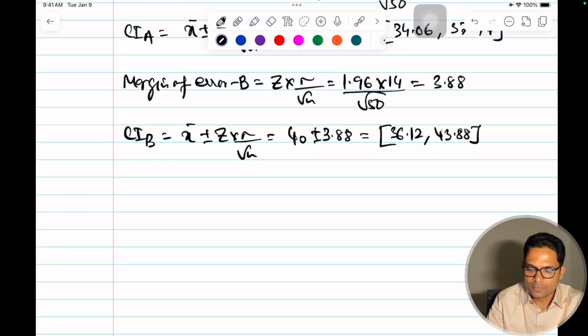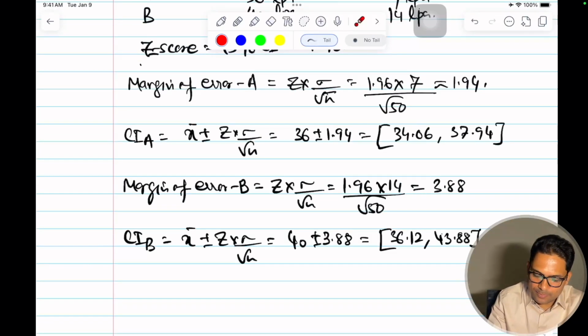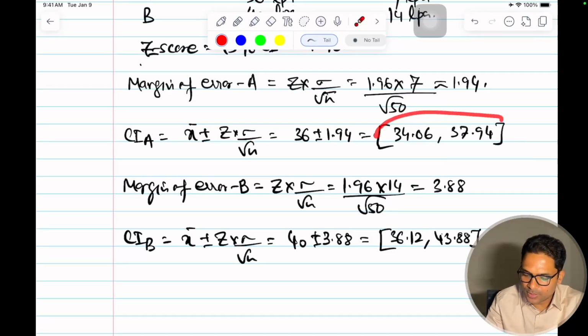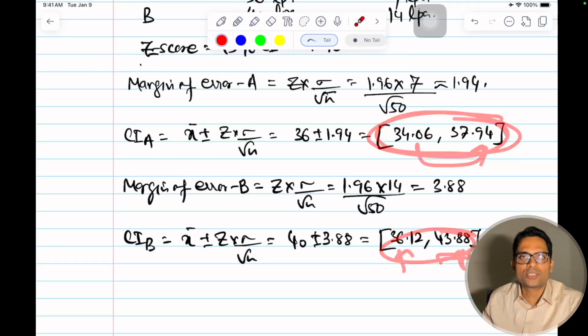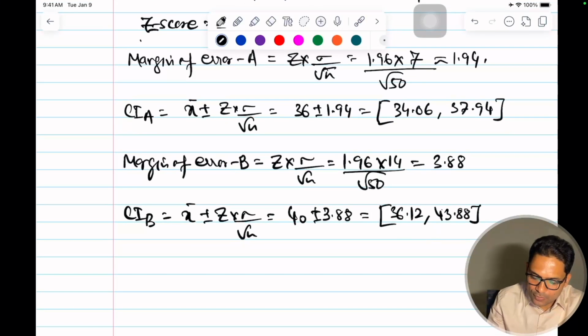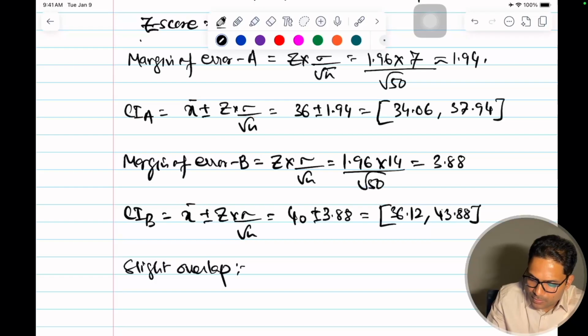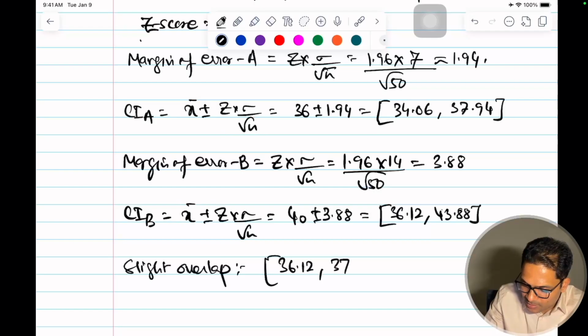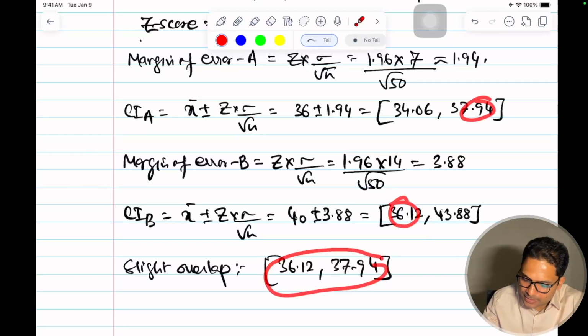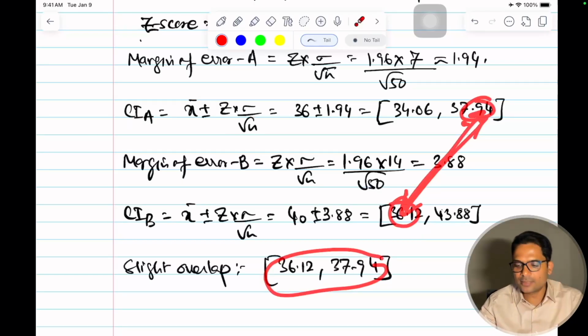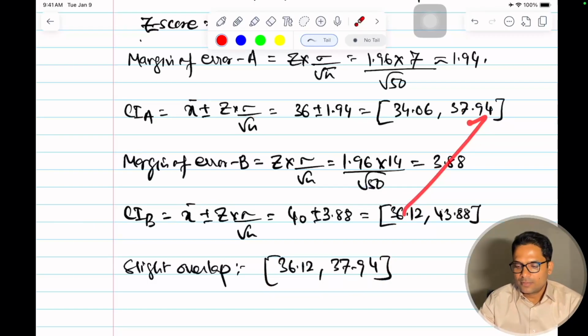So the 95% confidence interval will be 36.12 to 43.88. Okay. So the 95% confidence interval for A came out to be 34 till almost 38, and this is coming from 36 to 43, 44. This is my 95% confidence interval based on the data that I have. You will see that there is a slight overlap, from the lower range of this, that is 36.12, to the higher range of that, 37.94. In this range, both of these companies' salaries are overlapping.